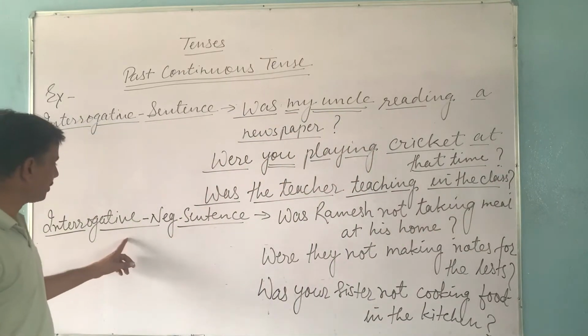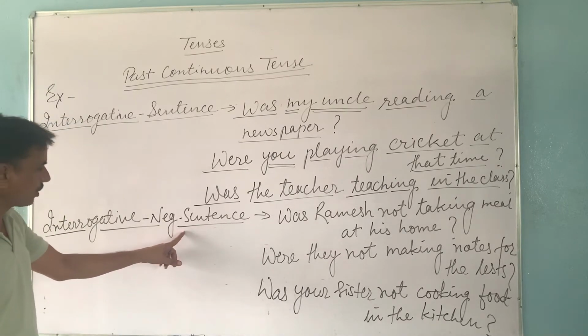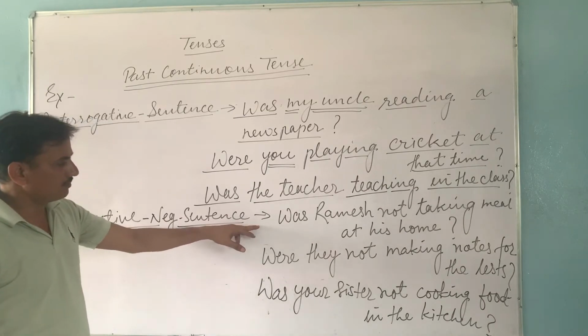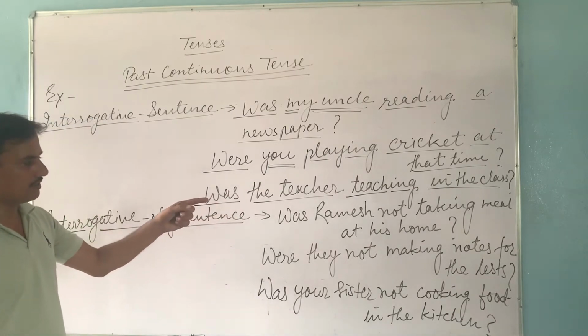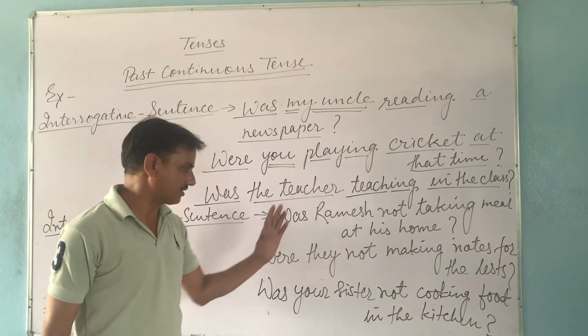Now we come to interrogative negative sentence. In interrogative negative sentence, we follow the structure of helping verb, then subject, then not, then first form with ing, object, other word, and we use full stop at last.